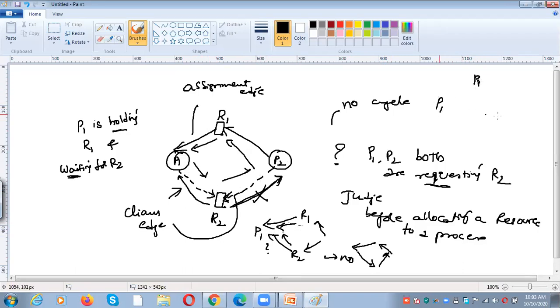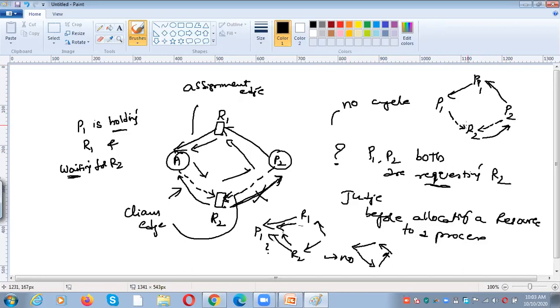R1, P1, P2, R2. According to our previous example, R1 is already allocated to P1 and P2 is waiting for R1. So both P1 and P2 are requesting the resource R2. If you are willing to give it to P2, why?